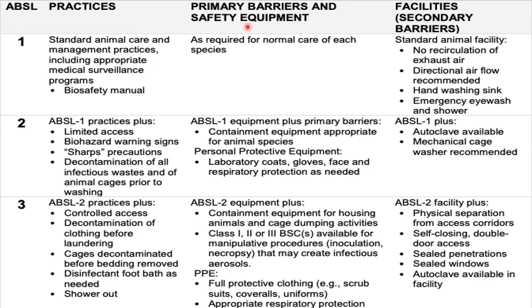Now moving up to the ABSL 2, all the practices that are followed in the ABSL 1 are essentially followed, along with limited access, warning signs for biohazards and sharps, and decontamination of all infectious waste and animal cages prior to washing.